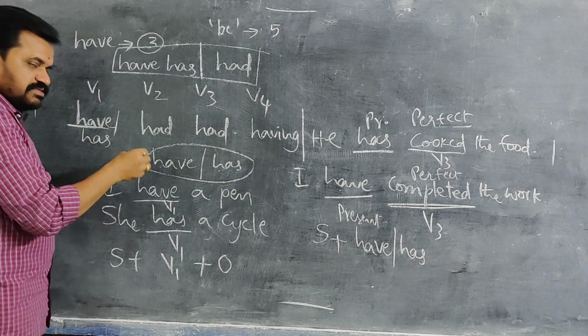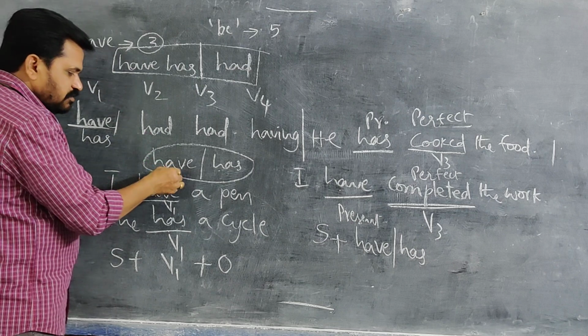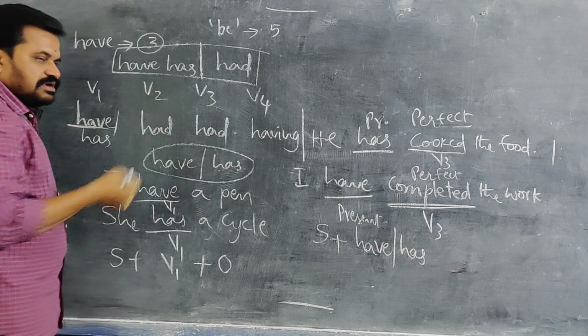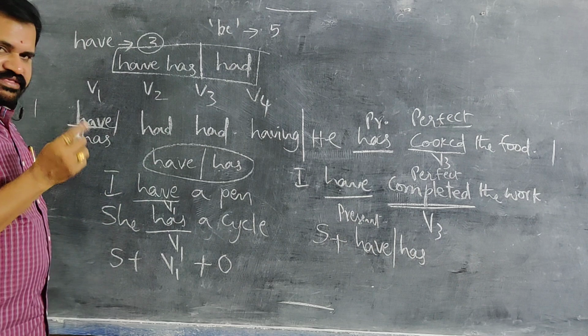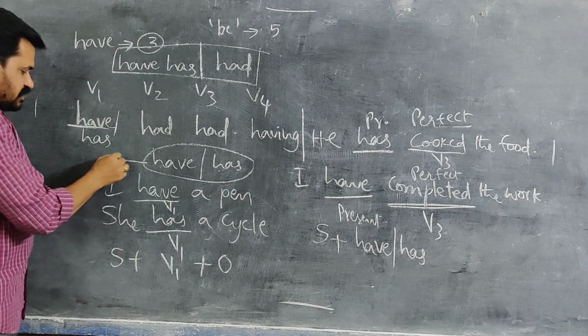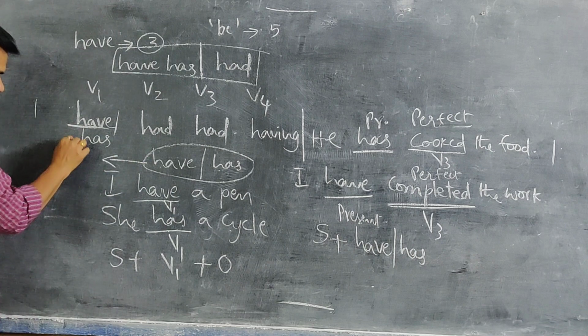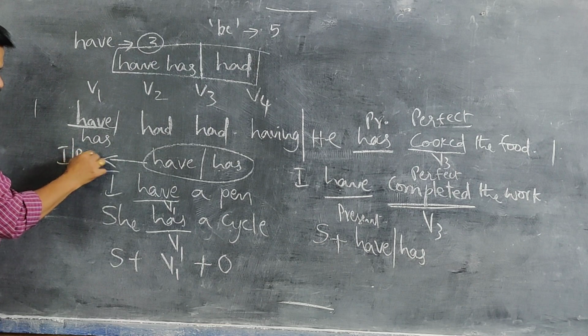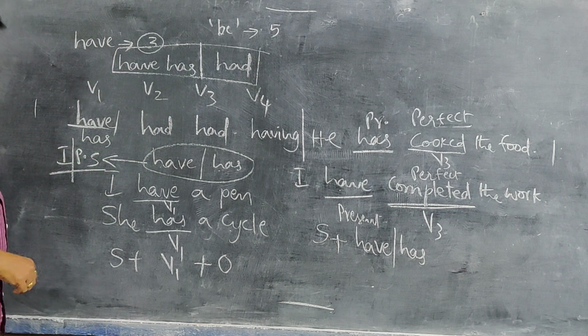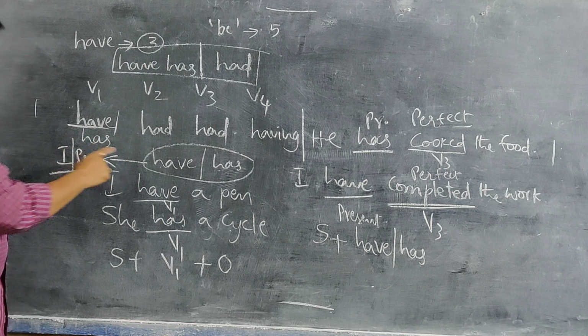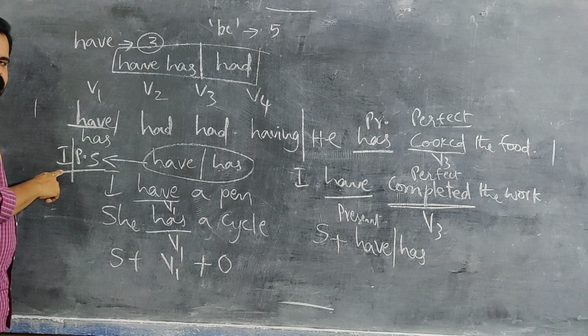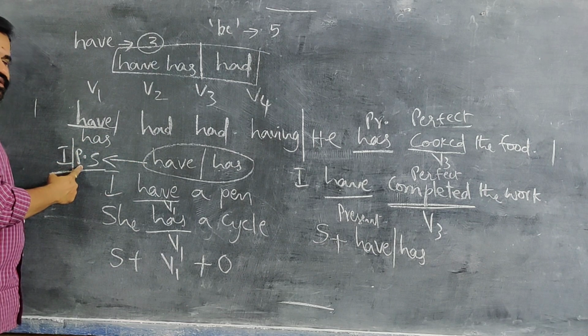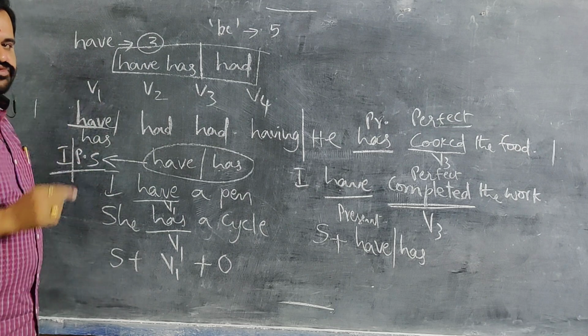Regarding which subject you have to use have, and regarding which subject you have to use has, there is a difference. Have will be used with I or a plural subject. PS means plural subject. Always have will be used with I or plural subjects in present tense only.